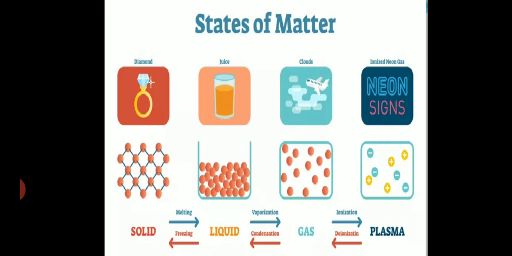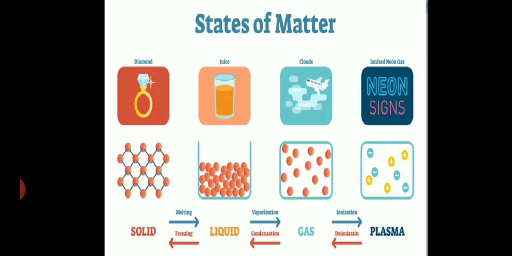the electrons and protons present in the atom come out and all of them float together, and this ionized gas is known as plasma. A very good example for understanding the plasma state is the neon sign, which we even now and then see on the roads and at different places.